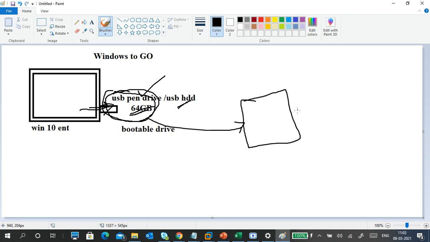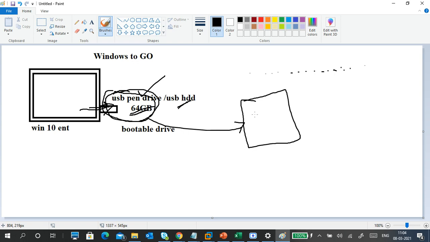I connect the pen drive to any desktop or laptop and boot with the pen drive. Go to BIOS, boot menu option, and boot with the pen drive. Now, you are booting with a DVD, right? It shows "Press any key to boot from CD or DVD". Same thing: "Press any key to boot from USB". It will come. So press the key, and you will get a boot menu.